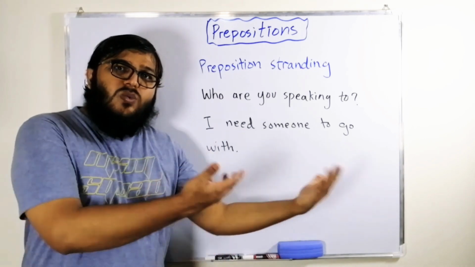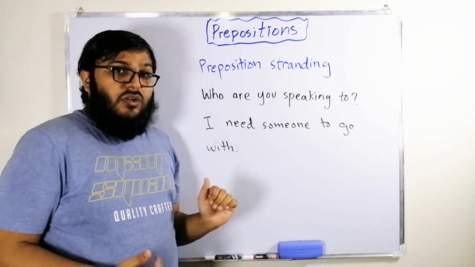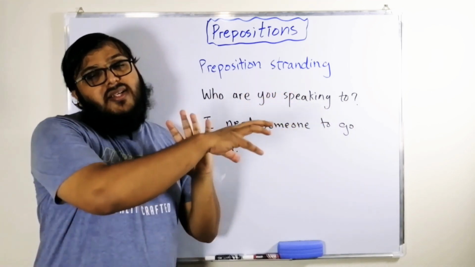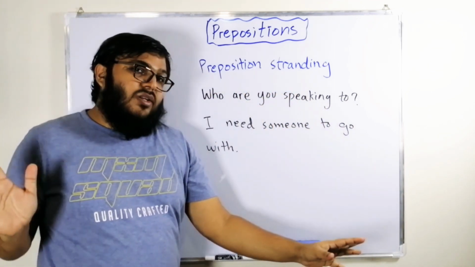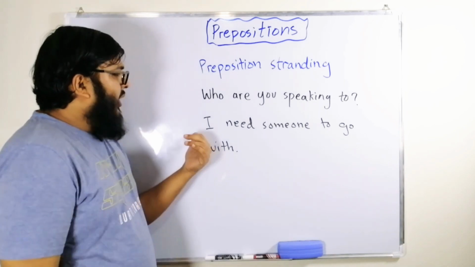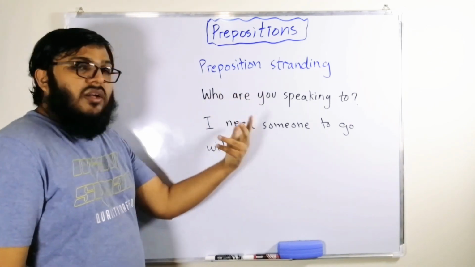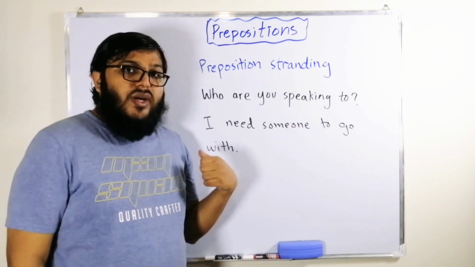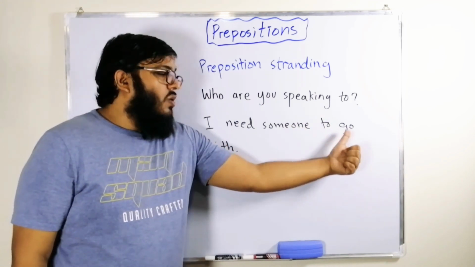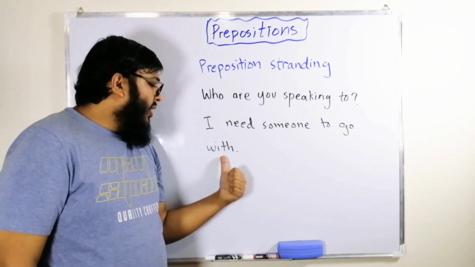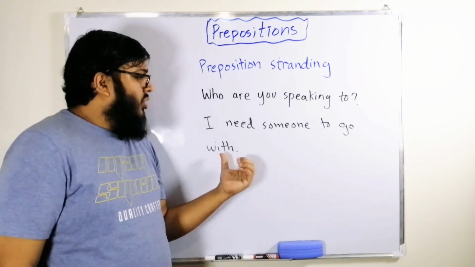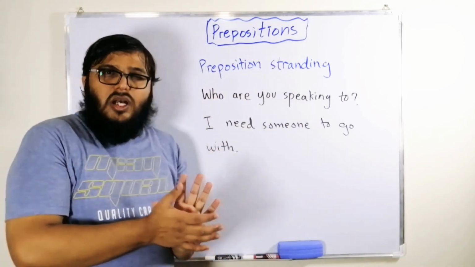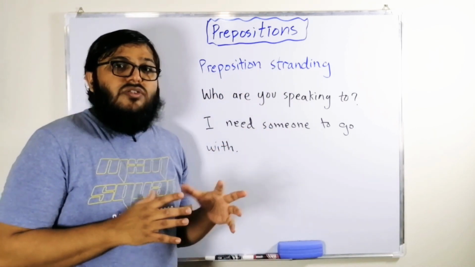So this is called preposition stranding, usually in WH question. Who are you working with? So with is again preposition stranding, separation of preposition from its complement, okay? The second example is not in a question, it's something else, like a relative clause. I need someone to go with. So with is again a preposition without its complement. So this is one of the contexts where preposition is used this way.